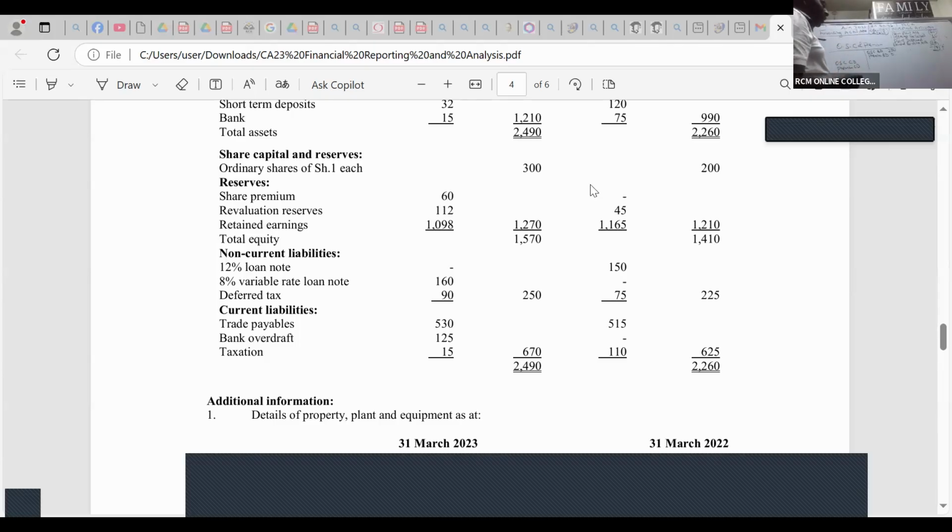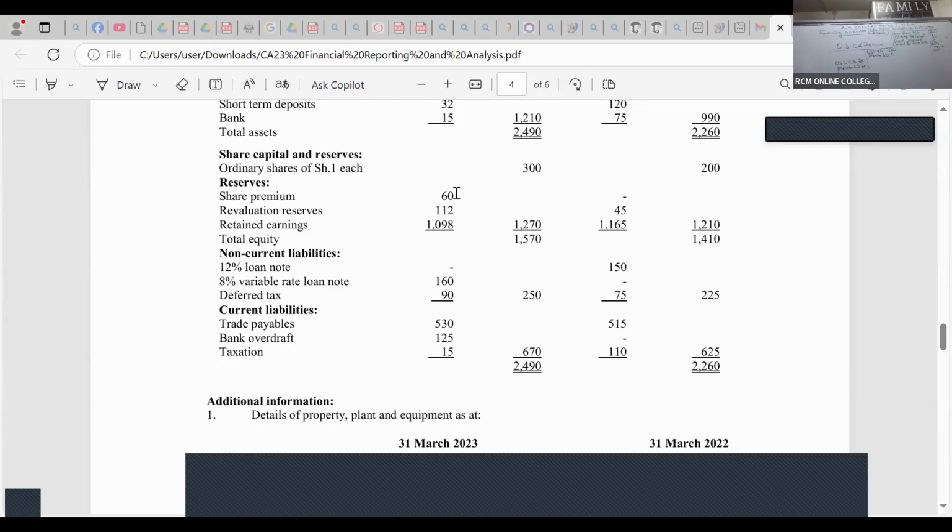So the ordinary share capital carried down here is 300, versus the premium of 60.